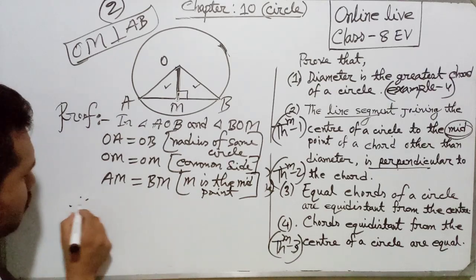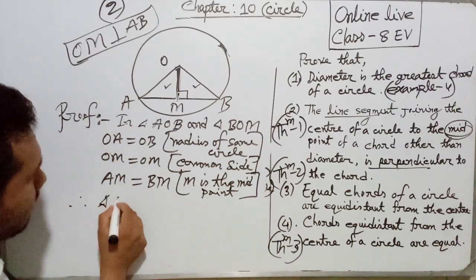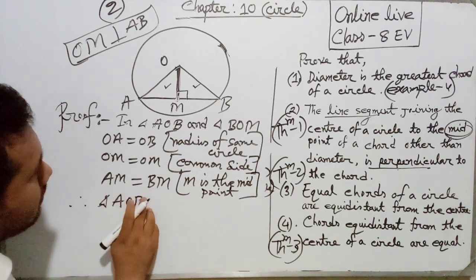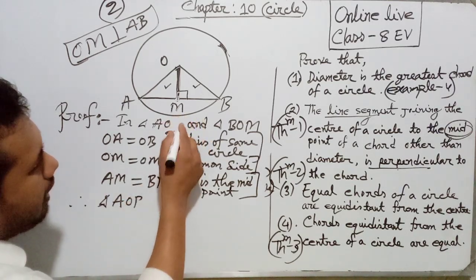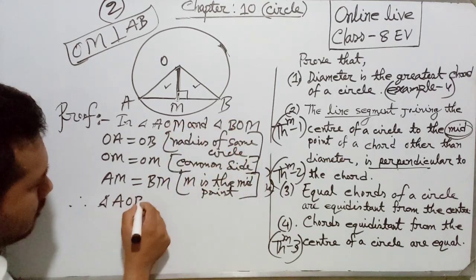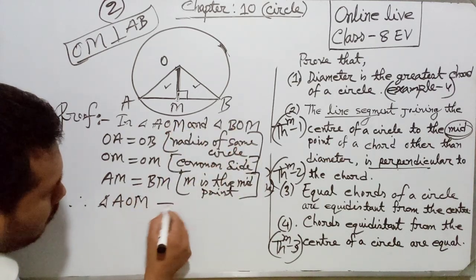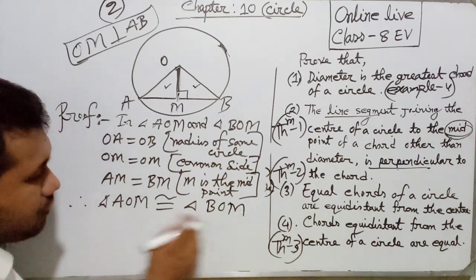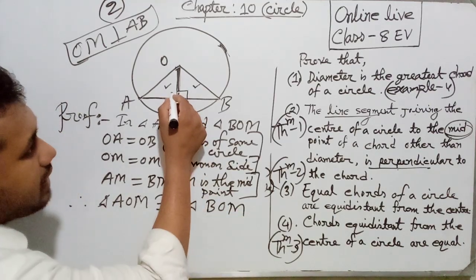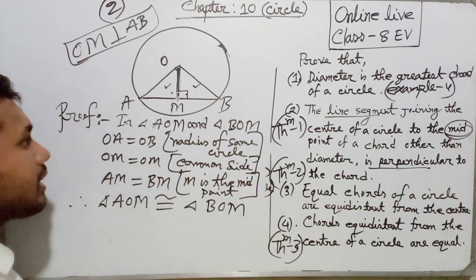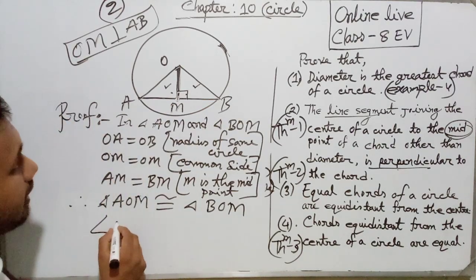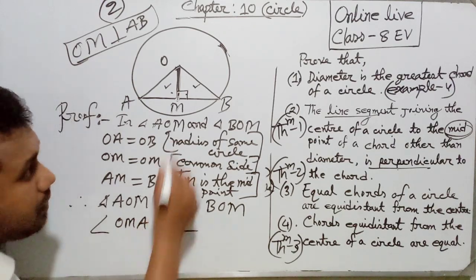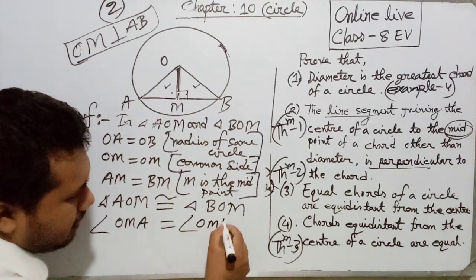So these two triangles, AOM and BOM, are congruent. If these two triangles are congruent, then this angle and this angle are equal. So we can say angle OMA equals angle OMB.